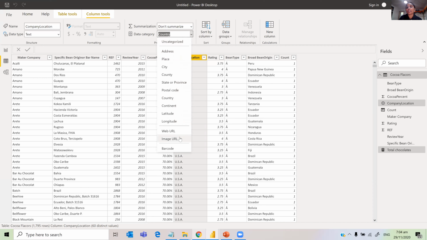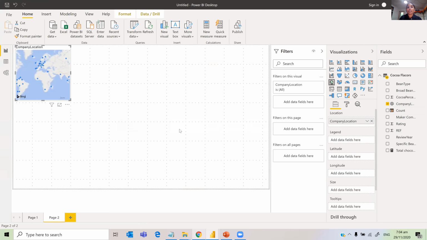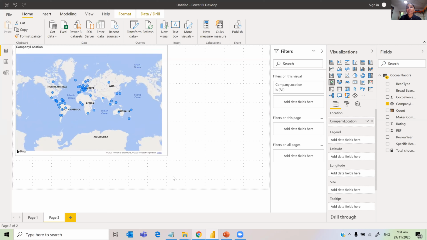And if you have URLs, image URL and a web URL, you can categorize them into those categories. Then the visualization will be easier. So now I have categorized the data as country, and I'm going to use company location. I just click on that, and because it is a country, it just comes up with data.